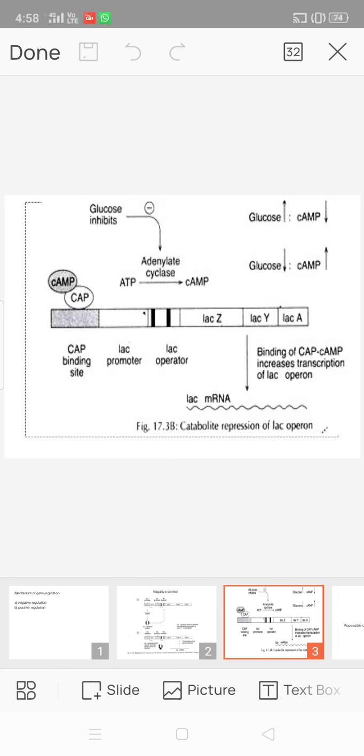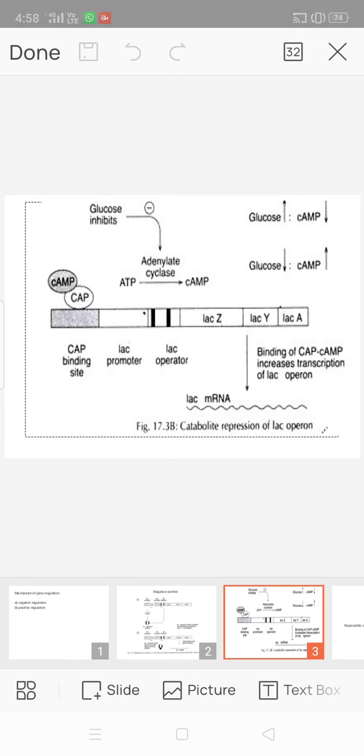The concentration of cAMP is controlled by ATP concentrations. Low ATP leads to high cyclic adenosine monophosphate, and high ATP leads to low cyclic adenosine monophosphate. If Escherichia coli is growing on glucose, there will be high ATP and low cAMP. If no glucose is present, there will be low ATP and high cAMP.